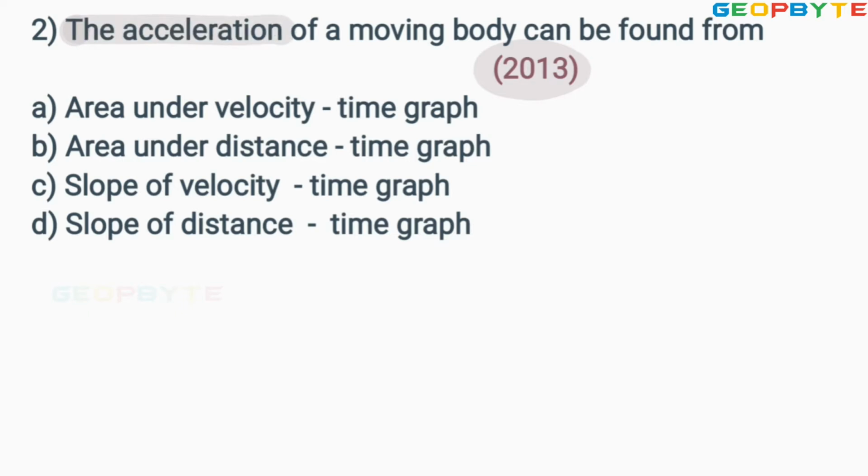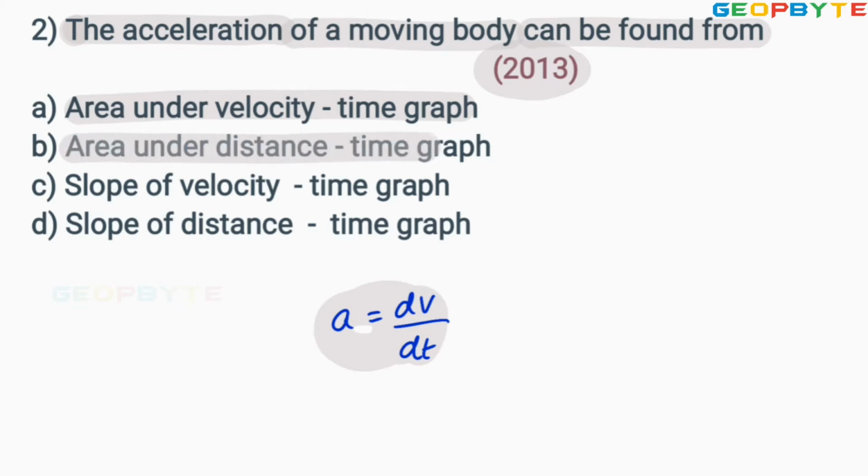The acceleration of a moving body can be found from, acceleration a equal to dv by dt. Since acceleration equal to dv by dt, the options are: A, area under the velocity time graph; B, area under the distance time graph; option C, slope of velocity time graph.